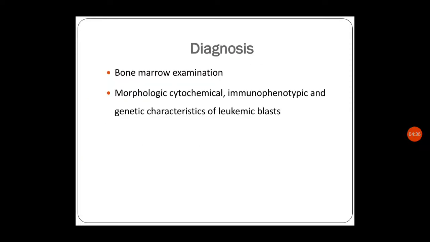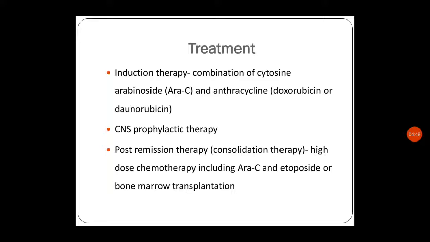Regarding the diagnosis, bone marrow examination can be done. Morphology, cytochemical, immunophenotypic, and genetic characteristics of the leukemic blasts can be identified. Regarding the treatment, induction therapy can be done, that is a combination of cytosine arabinoside and anthracycline, doxorubicin or daunorubicin. Then CNS prophylactic therapy can be done intrathecally, or cranial radiation can be done.